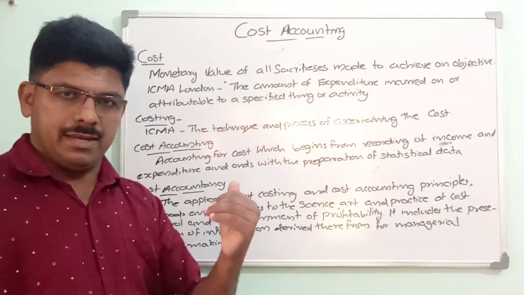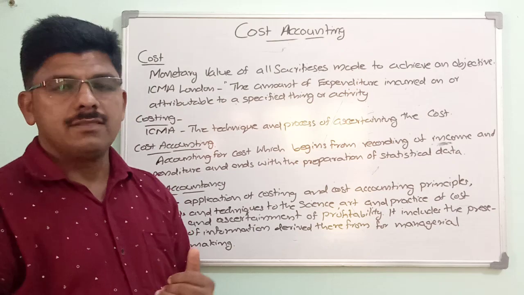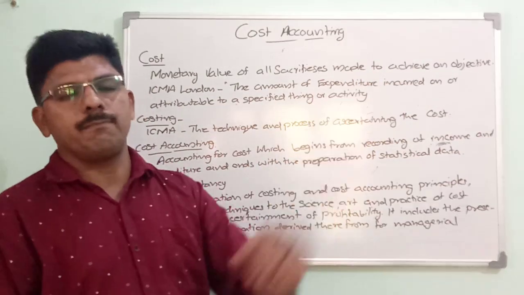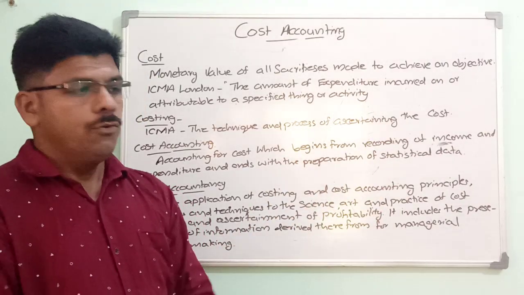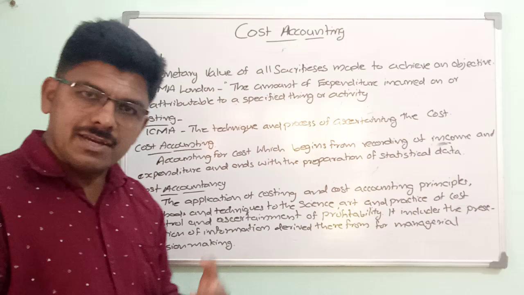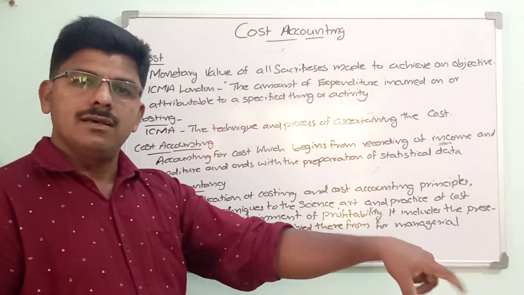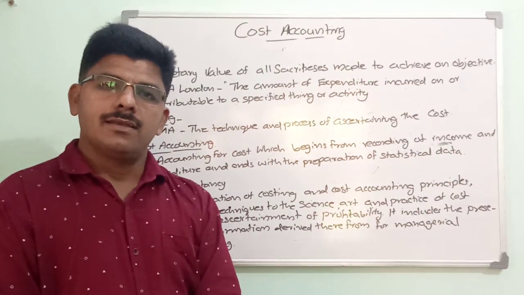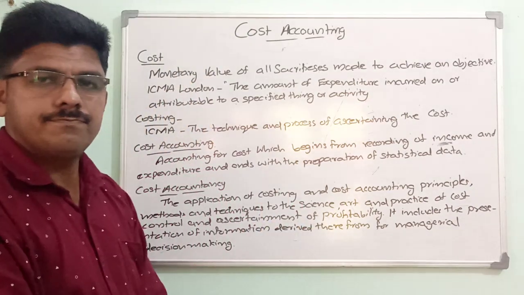When purchasing a pen, if 10 rupees is paid, then that 10 rupees is the monetary value of our sacrifice made for getting that pen, the objective.